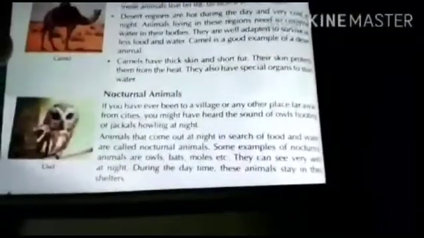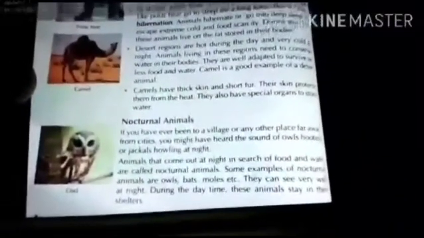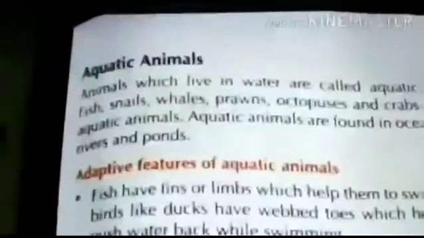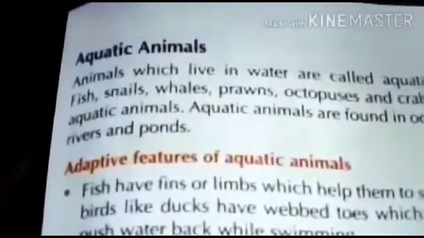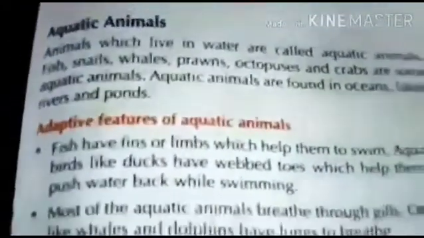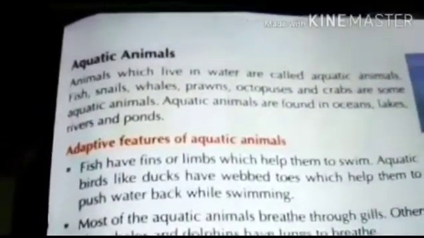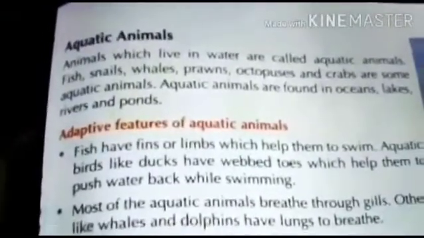The next one is nocturnal animals. The animals which come out at night in search of food are called nocturnal animals. Example: owls, bats, etc. They can see very well at night. Aquatic animals. Animals which live in water are called aquatic animals. Fish, snails, whales, etc. Aquatic animals are found in oceans, lakes, rivers, and ponds.